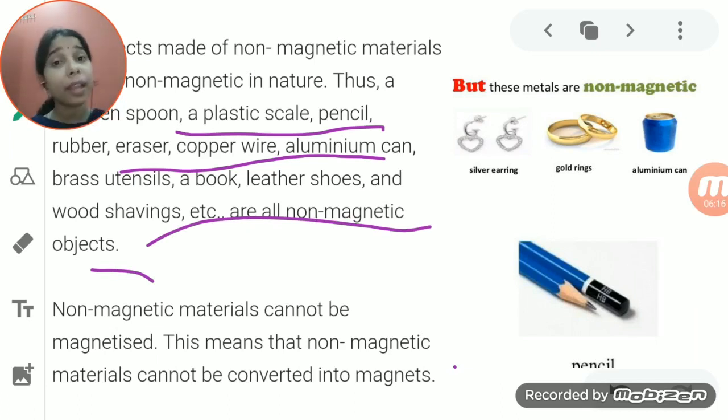And if we try to convert a non-magnetic material into a magnetic material, it will not be possible. But iron and steel can be converted into a magnet. Okay, students.